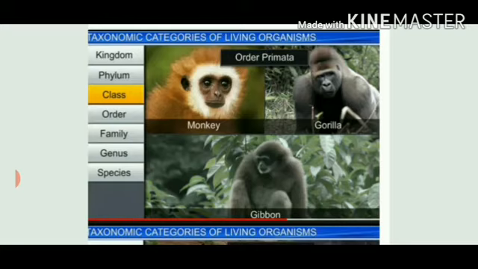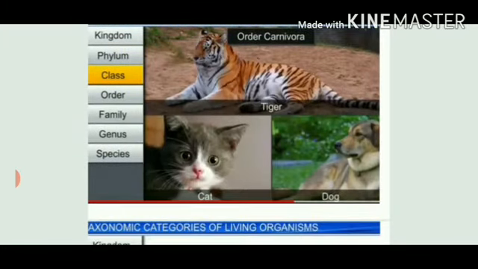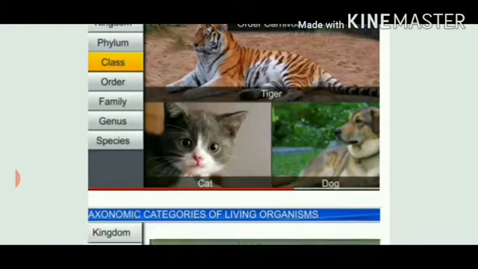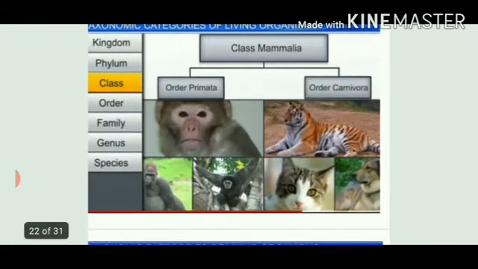Now let's come to the next, fifth taxonomic category, that is class. What will be the definition of class? Class is defined as a group of orders with somewhat similar characters. Here you can see a picture of a monkey, gorilla and gibbon. All these three belong to order Primata because they are primates. In the other picture, you can see a tiger, cat and dog. They come under order Carnivora. But both of these belong to the same class, Mammalia. I hope this is clear.